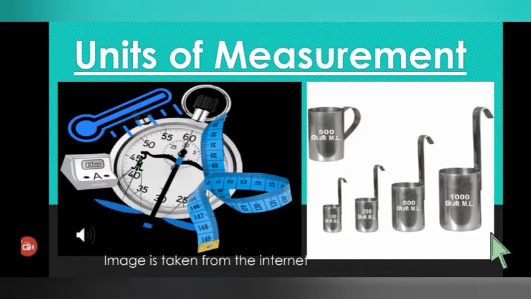So all these are the different instruments used for measurement. But we can't use these measurement instruments for measuring time. So now let us continue.